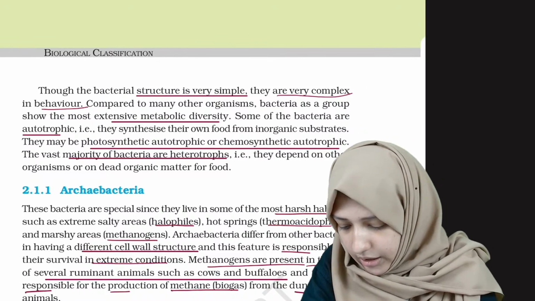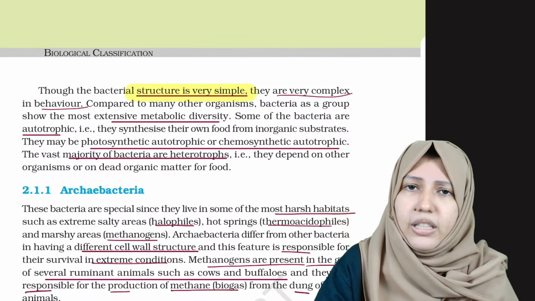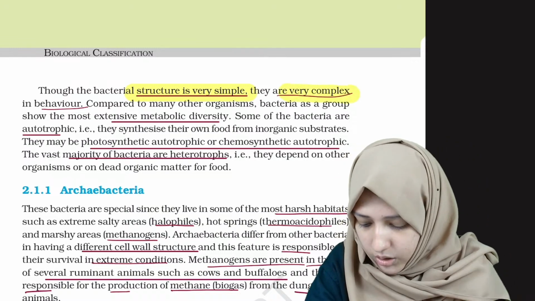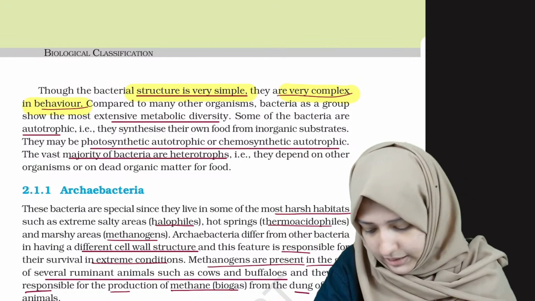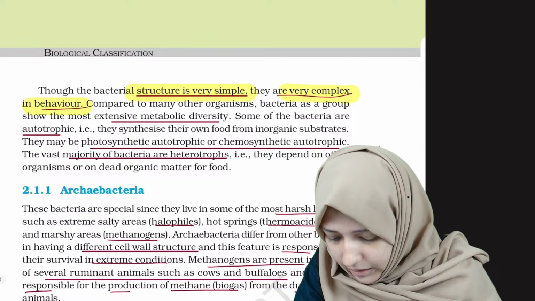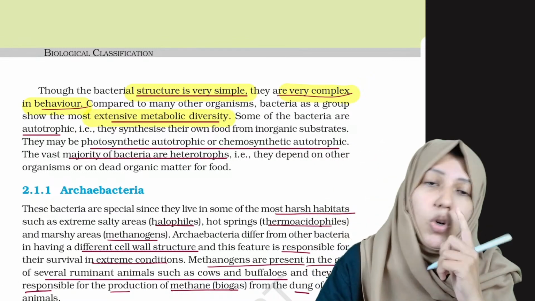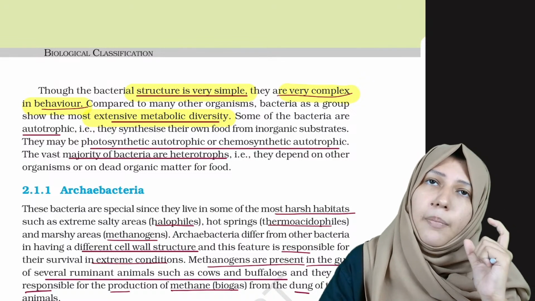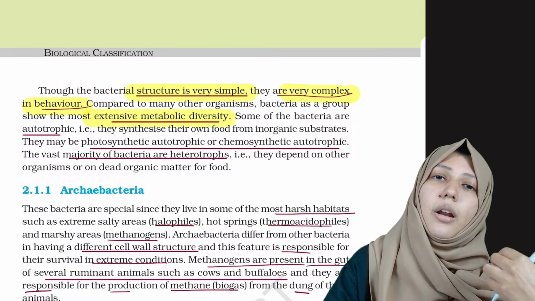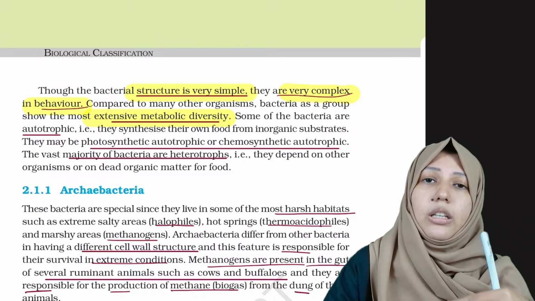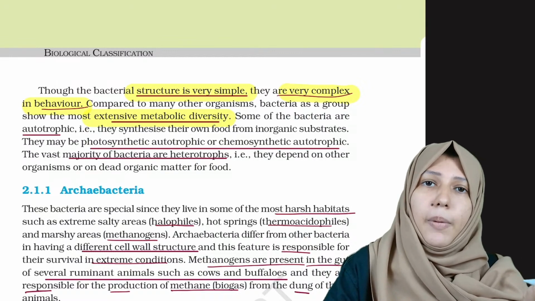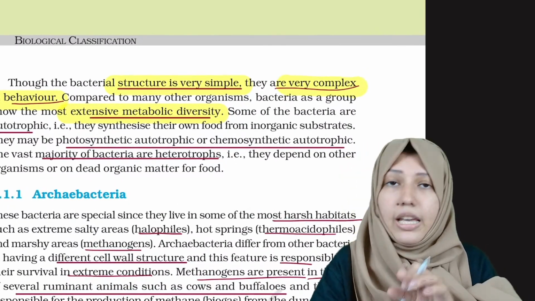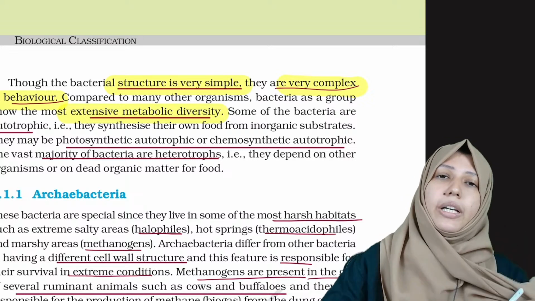Now let's see. The bacterial structure is very simple because it's a tiny organism. The structure is very simple, but they are very complex in behavior. Let's see what are the complex properties. They have the most extensive metabolic diversity. Do you know how? There are many bacteria which make their own food. There are many bacteria which depend on others. There are bacteria which depend on chemicals, means chemoautotrophs. This is what they meant by metabolic diversity.